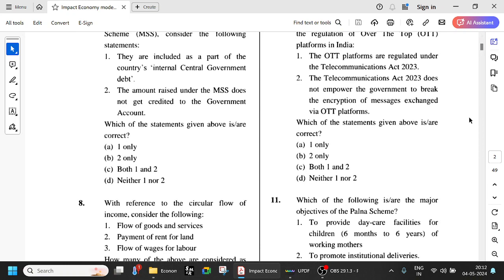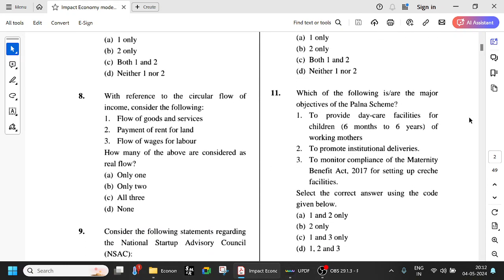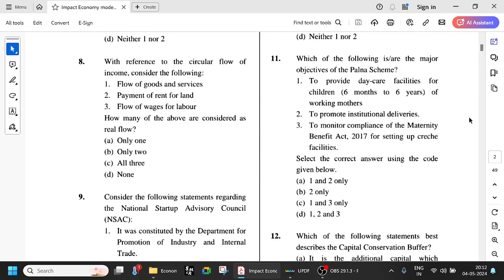Which of the following is/are the major objectives of the Palna scheme? The Palna scheme is from around 2017. It's a scheme to provide daycare facilities for children, 6 months to 6 years, of working mothers, to promote institutional deliveries, and to monitor compliance of the Maternity Benefit Act of 2017 for setting up creche facilities.